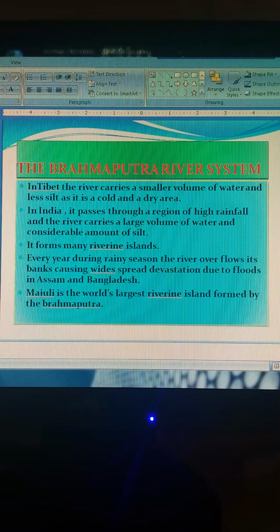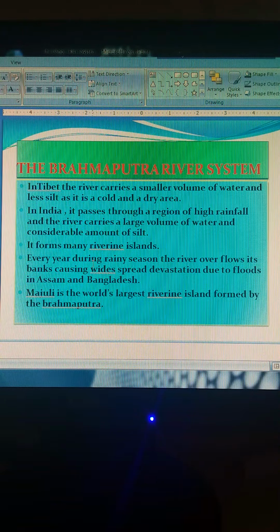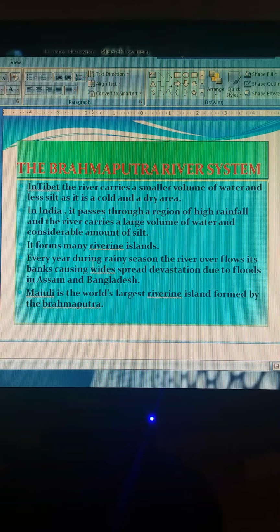The Brahmaputra has a braided channel in its entire length in Assam and forms many riverine islands. Every year during the rainy season, the river overflows its banks, causing widespread and devastating floods in Assam and Bangladesh.